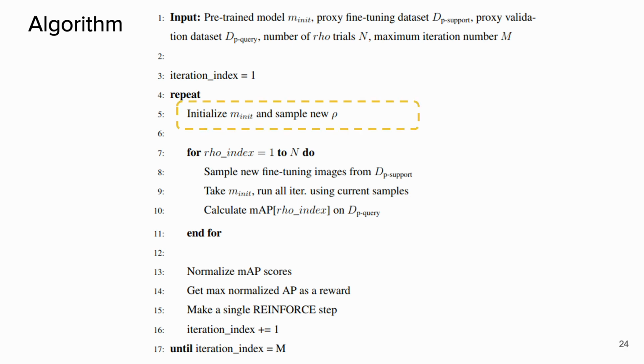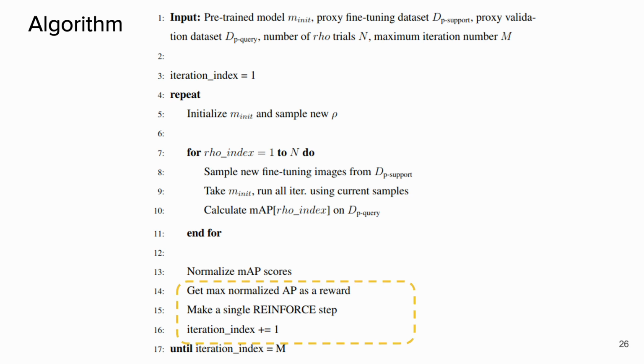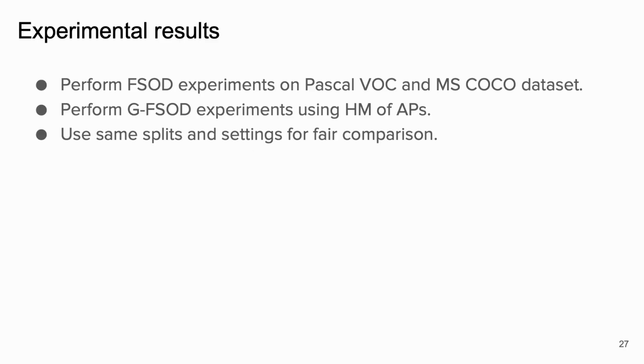Here, we reinitialize the model weights for the new set of proxy tasks and sample a set of loss and augmentation function pairs based on the current Gaussian distributions. We fine-tune the initial model based on each sampled proxy task. We whiten the mAP scores, select the maximum value as the reward, and make a single REINFORCE step to update the distribution of loss and augmentation functions.